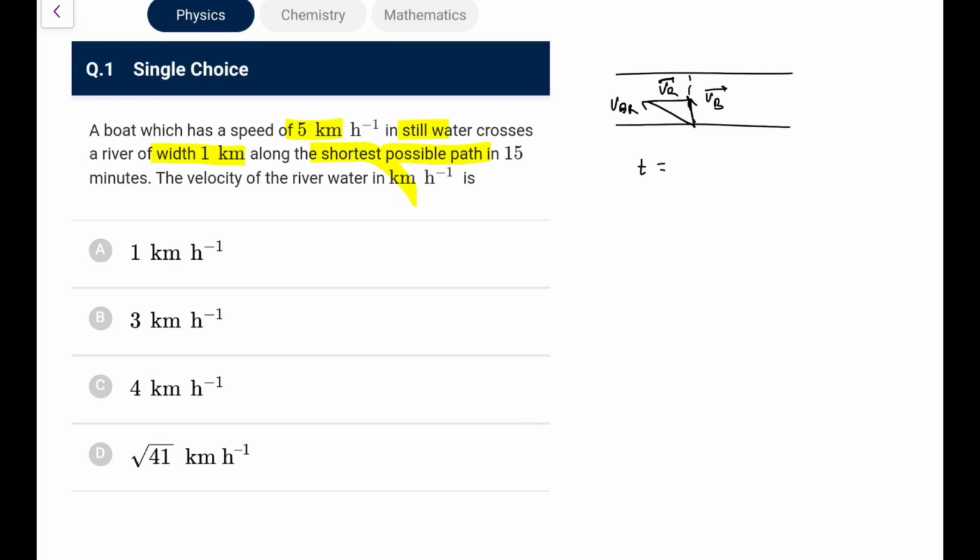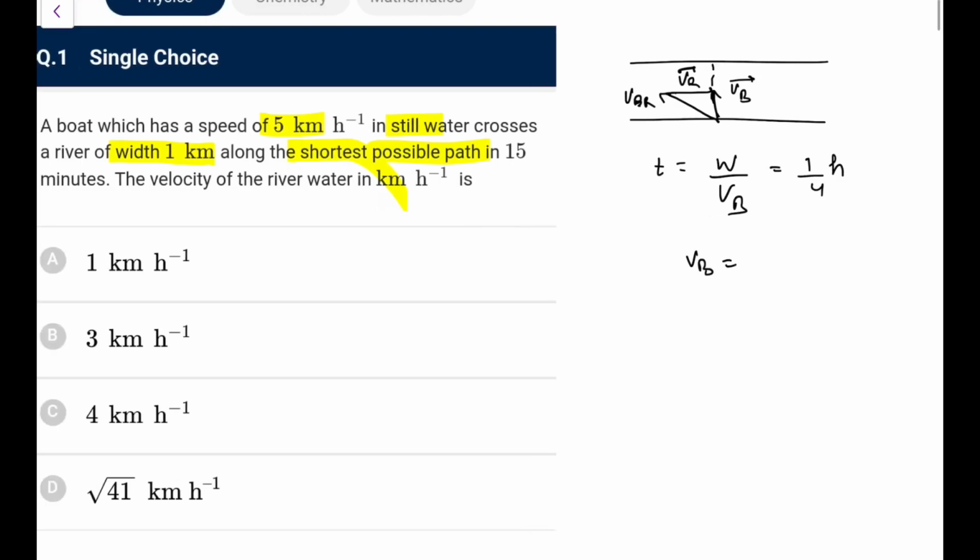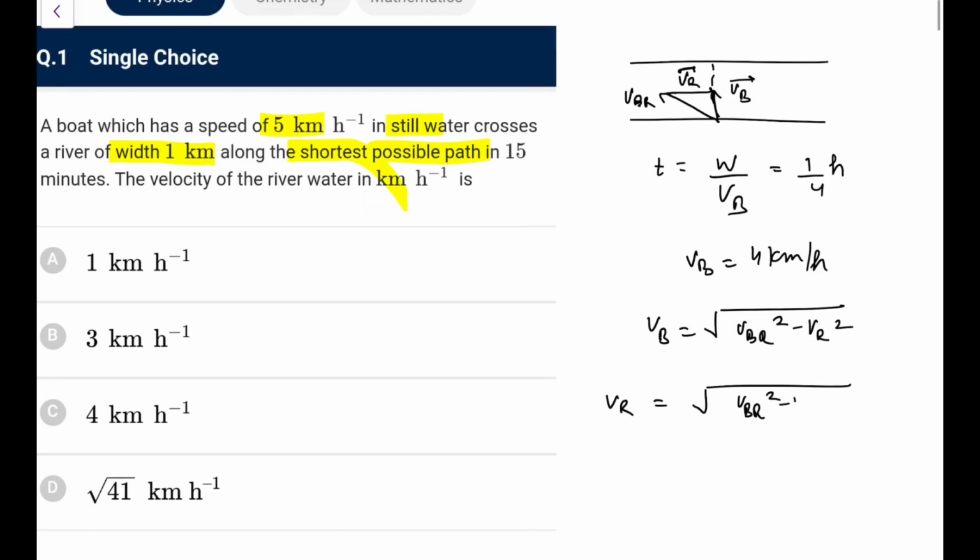So the time taken would be equal to width upon VB. That is given as 15 minutes, that is 1/4 hour, and width is 1 km, so VB comes out as 4 kilometers per hour. And from the Pythagoras theorem you can say VB would be equal to under root of VBR square minus VR square. So VR you can find out as under root of VBR square minus VB square. VBR is given as 5, so 5 square minus 4 square, that is 3 kilometers per hour. You can go for option B here directly.